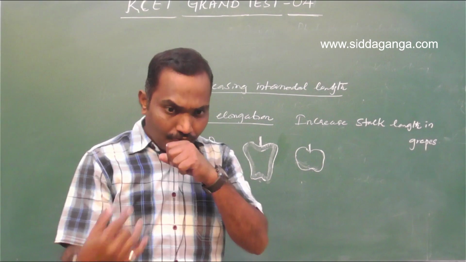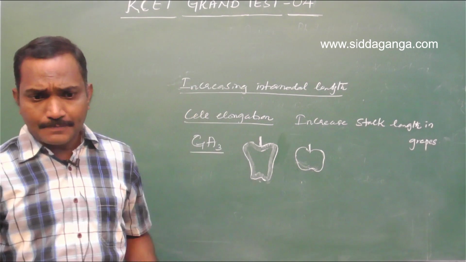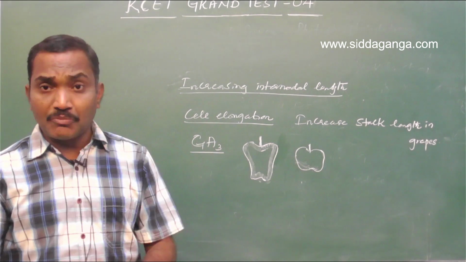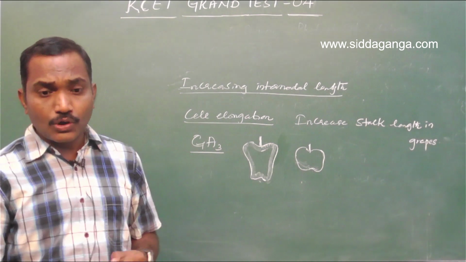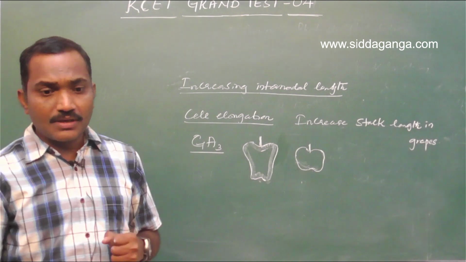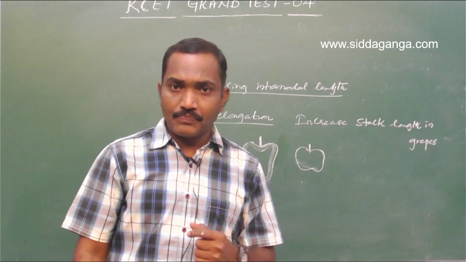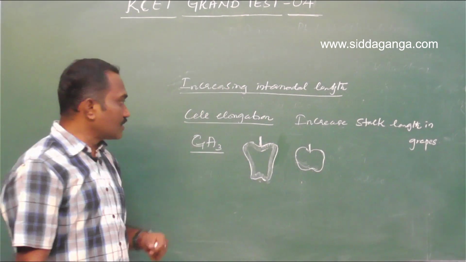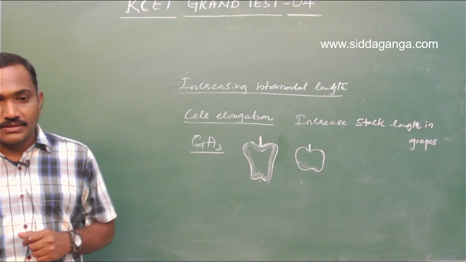Ethylene is a fruit ripening hormone. Abscisic acid is a stress hormone, I can say, or otherwise it is not a growth promoter, it is a growth inhibitor. Naphthalene acetic acid is nothing but the auxin. So the answer should be gibberellic acid, GA3.